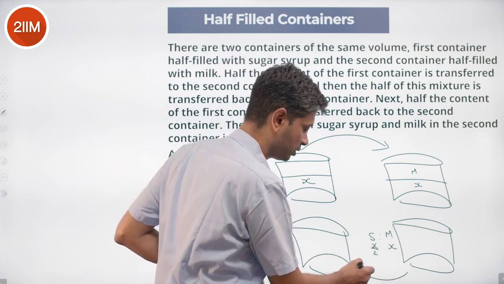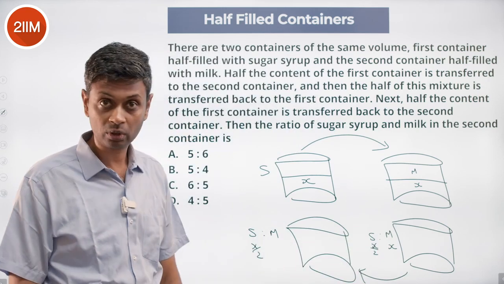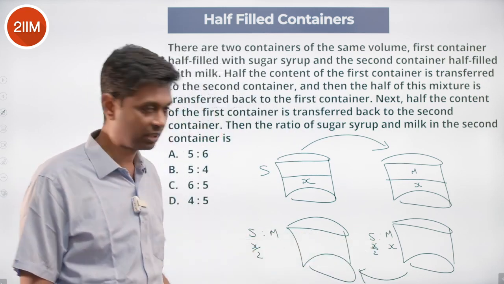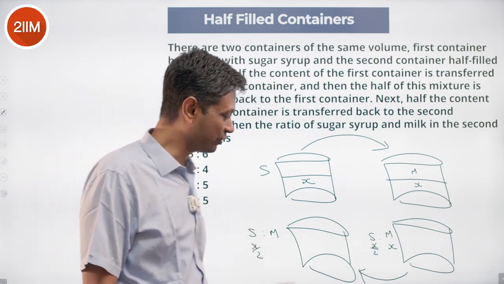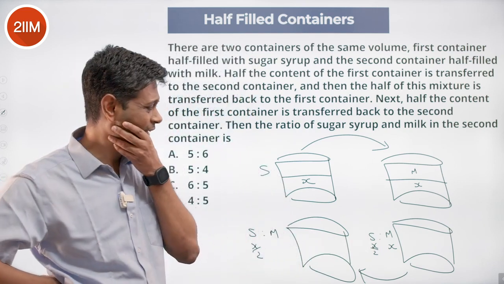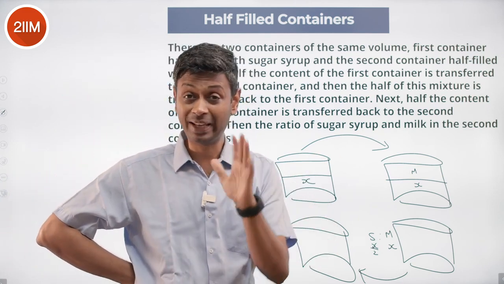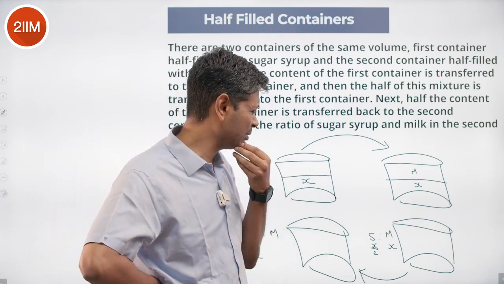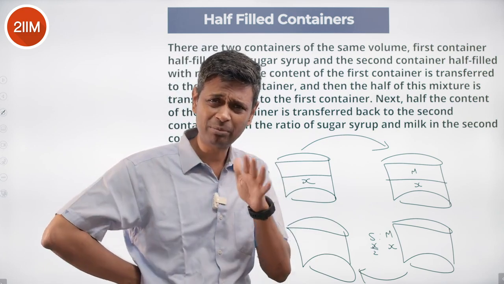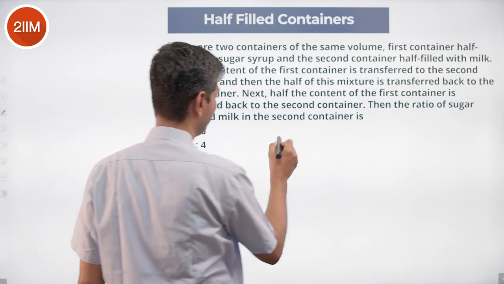Second shift, when we do this, half of x by 2 will get added here, x by 4. Half of x will come here, x by 2. Then get this and shift there. I notice that I'm going to deal with x, x by 2, and then x by 4, maybe x by 8, one more step. I'm dealing with this 1 by 2 business, so I'm going to simplify this. Say all remains the same.